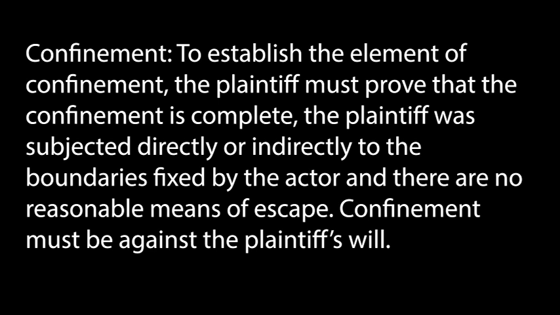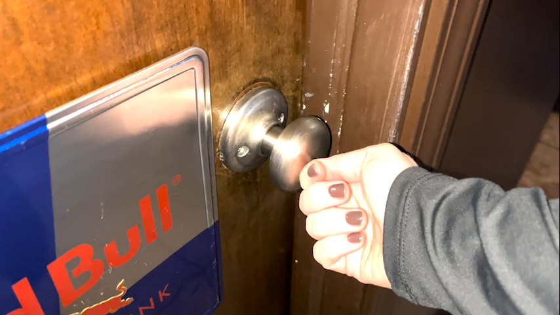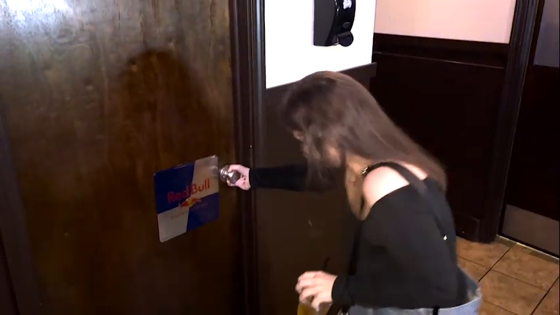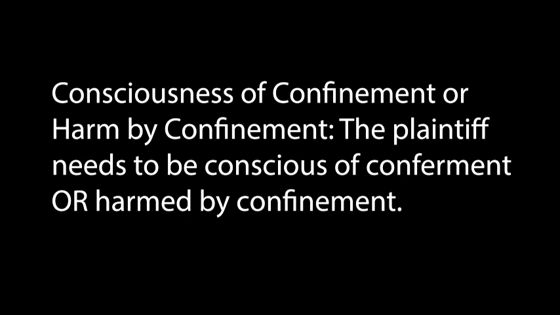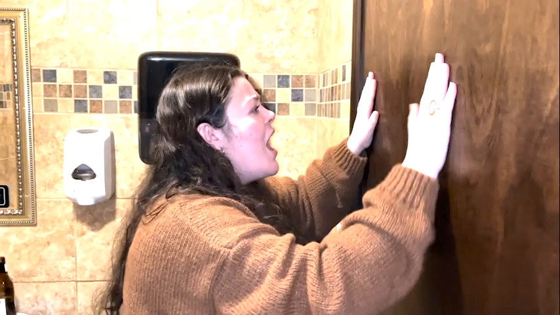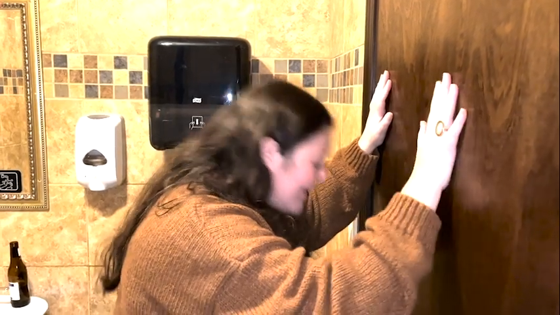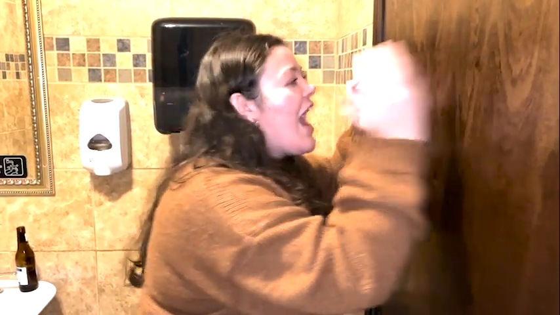Confinement must be against the plaintiff's will. Here, Ellen locked Maddie into a room where she could not escape. Ellen fixed the boundaries Maddie was trapped in and prohibited her from escaping. Thus, the second element is established. Lastly, consciousness of confinement or harm by confinement. The plaintiff needs to be conscious of confinement or harm by confinement. Here, we can hear Maddie say that she feels intentionally confined, so she is conscious of the confinement. The last element is satisfied, therefore Maddie can prove a prima facie case against Ellen for false imprisonment.